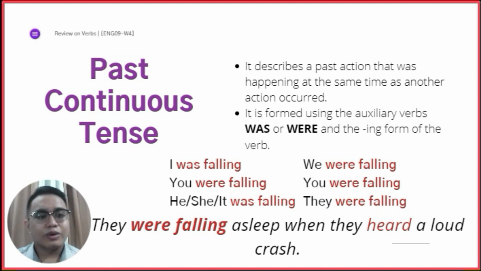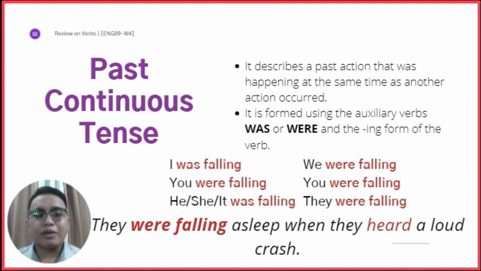So, they were falling asleep when they heard the loud crash. And we form the conjugation by using was or were and the ing form of the verb. So, we have I was falling, we were falling, you were falling, he, she, or it was falling, and they were falling. Okay?